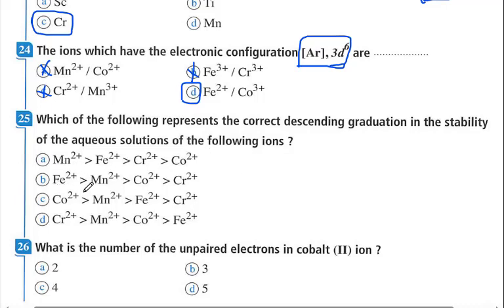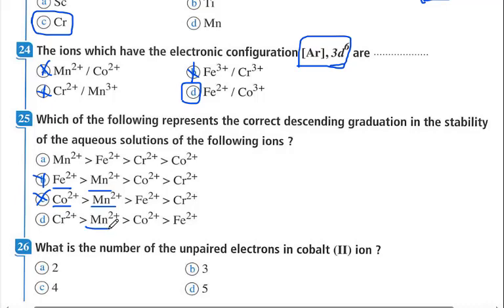Here manganese is more stable than ferrous, so this is not correct. Manganese is higher in stability than cobalt, as cobalt positive 2 contains 7 electrons, while manganese contains 5 electrons, half filled, so this is not correct.